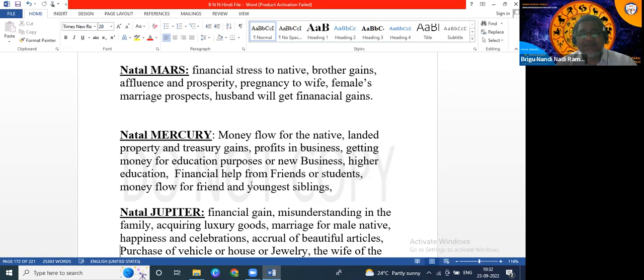Whenever transit Jupiter aspects natal Mercury, or transit Saturn aspects natal Mercury, that year the native will get a flow of money. And in that year, in the particular month when transit Venus aspects natal Mercury, the native will get money.